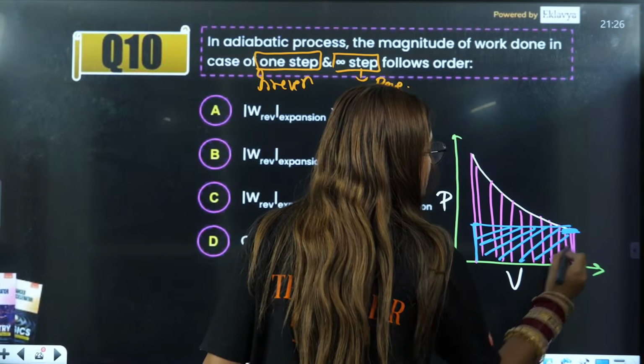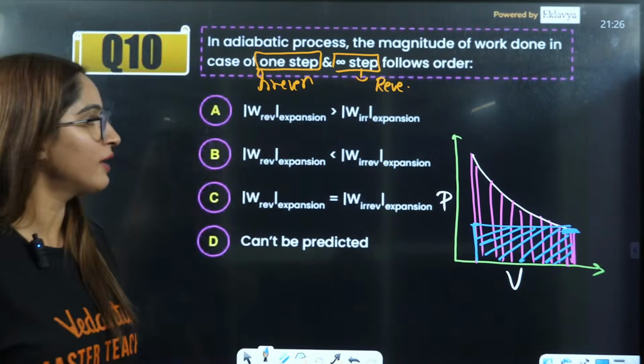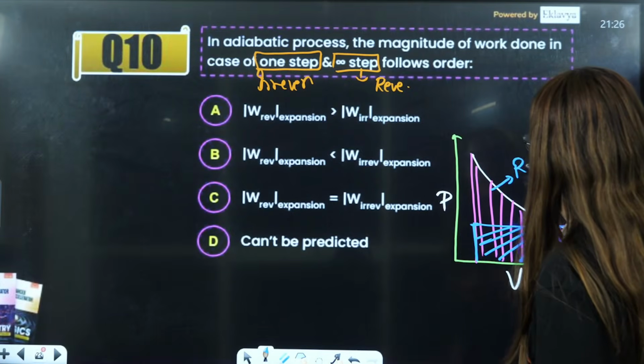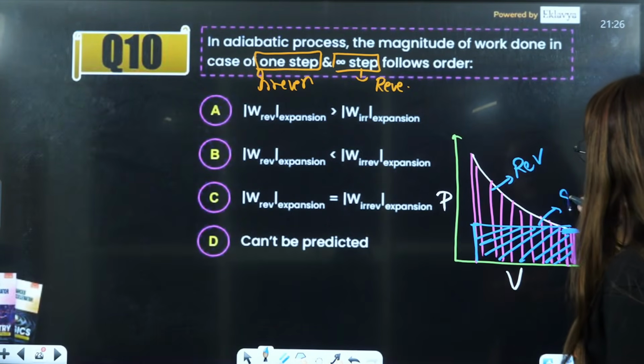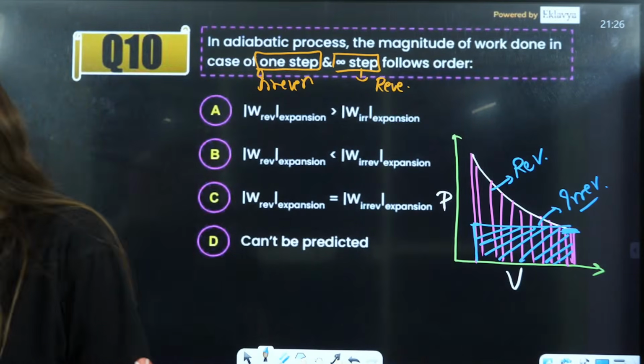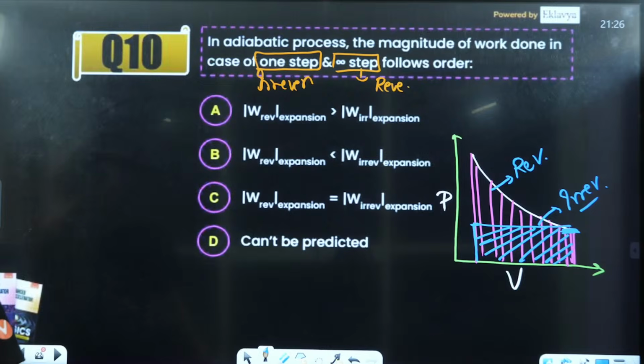So as you can see, work done under reversible. This represents reversible, and this represents irreversible. As you can see, for reversible, it is greater as compared to irreversible. Right? Understood? Yes, everybody. Is that clear?